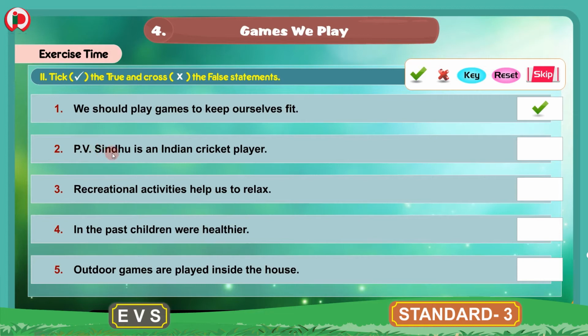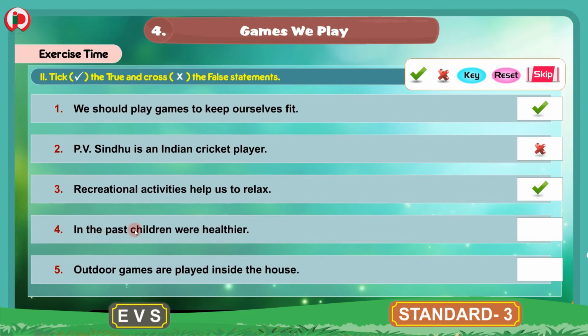2. P.V. Sindhu is an Indian cricket player. No, this is not a true statement. This is a false statement. P.V. Sindhu is not a cricket player. She is a badminton player. So the given sentence here is false. So we will put a cross mark. 3. Recreational activities help us to relax. Yes, this is a true statement. We will put a tick mark for this statement. That is number 3 is true statement. We are putting tick mark.